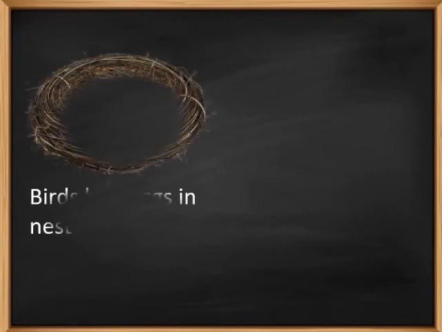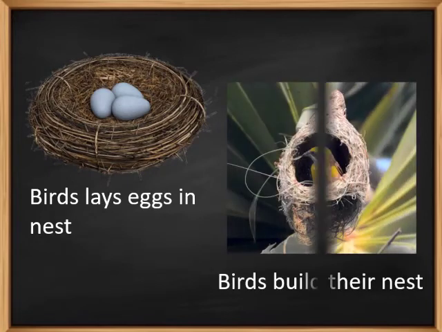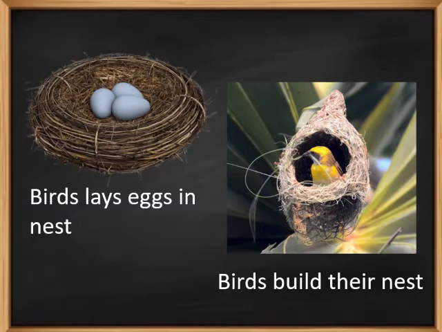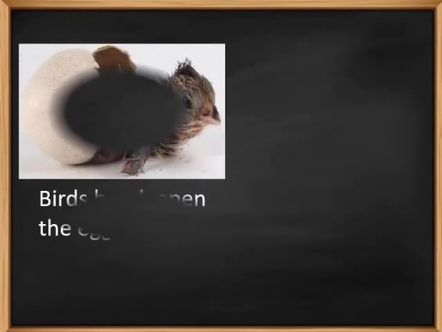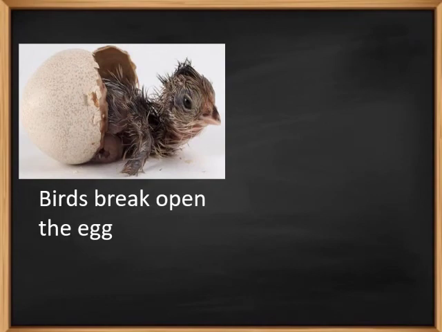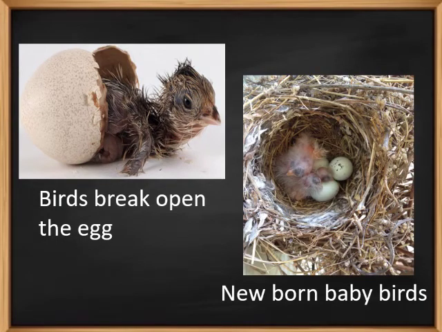Most birds build nests to lay their eggs. After the eggs are laid, one of the parent birds, usually the mother, sits on them to keep them warm. The baby birds start growing inside the eggs. It takes a few weeks. After a few weeks, when the baby birds are fully developed, they break open the shell and come out. Most of these young ones do not have feathers and their eyes are closed.